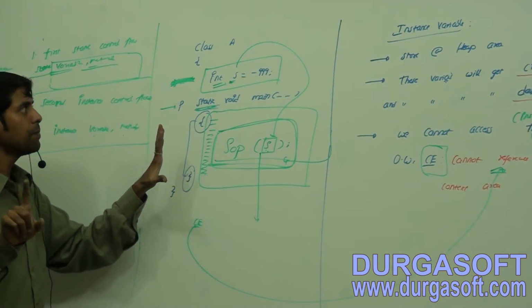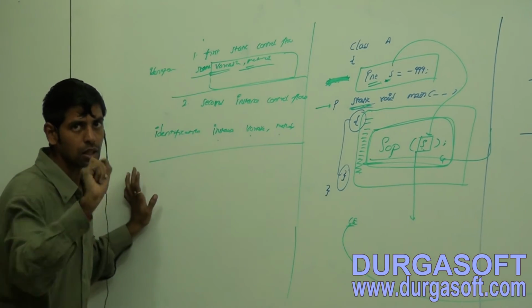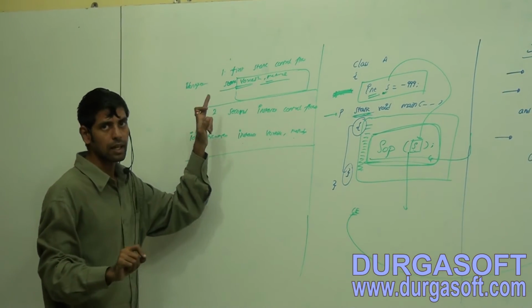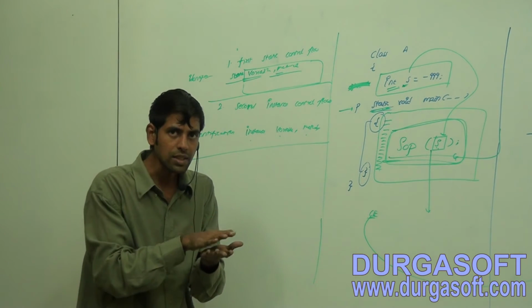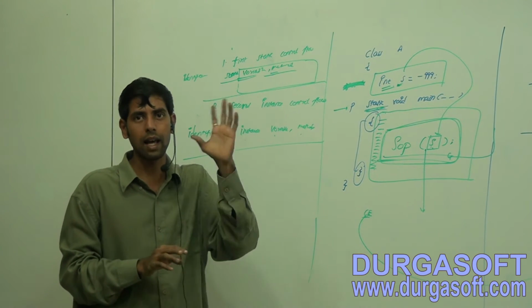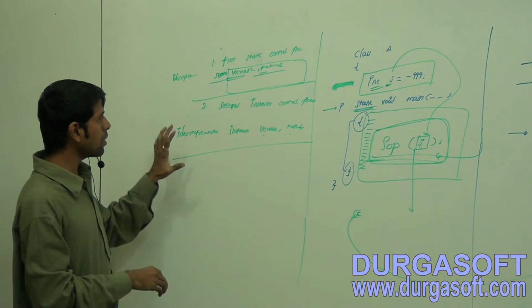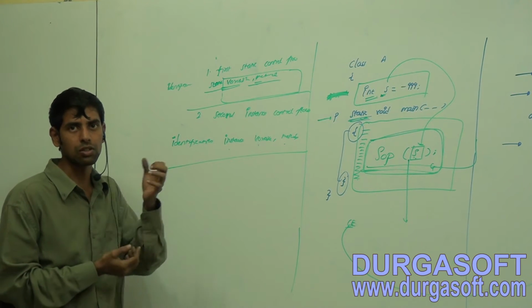What is that reason? First the static control flow will get executed, and as part of the static control flow, identification of static variables and static methods will happen. Then only the instance control flow will get executed by our JVM.